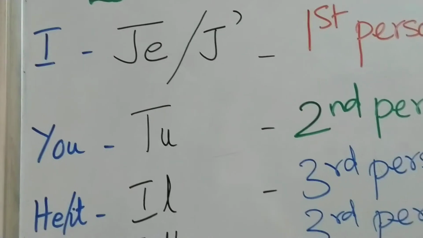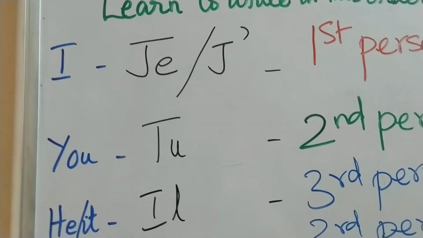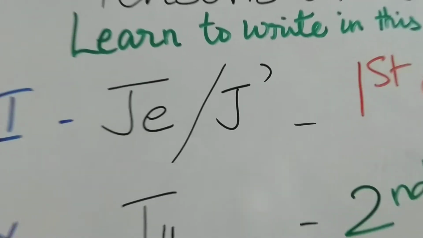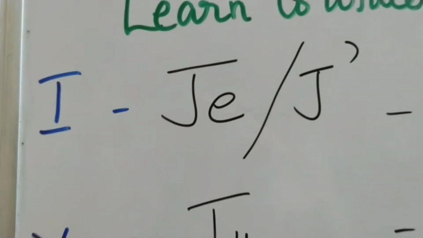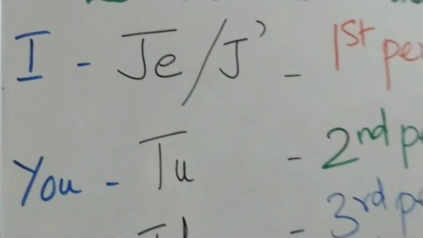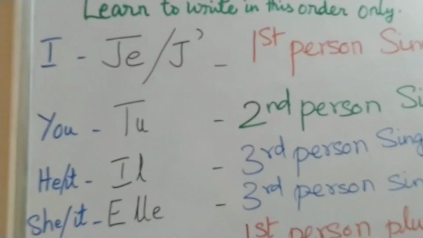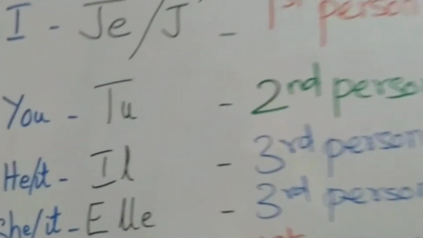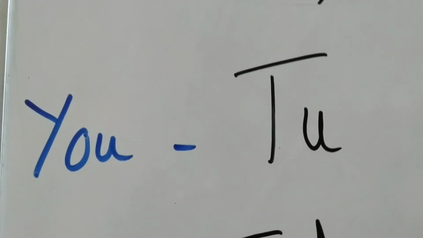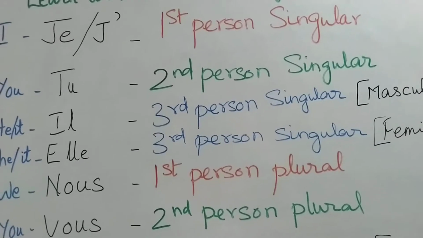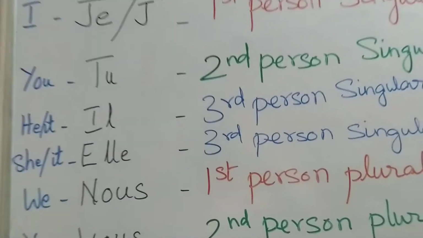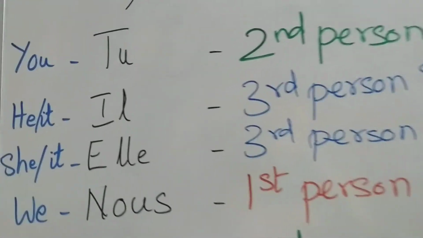The first person singular in French is written as je, J-E or J apostrophe, and that means I in English. This is the first person singular. The second person singular is tu. That means you, singularly as an individual. This is the second person singular. The third person singular can be divided into the masculine and the feminine.